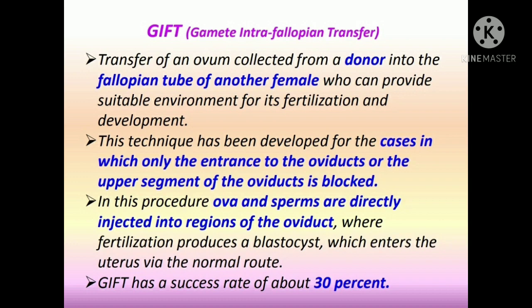This technique, called gamete intrafallopian transfer, has been developed for the cases in which only the entrance to the oviducts or the upper segment of the oviducts is blocked. In this procedure, ova and sperms are directly injected into the regions of the oviduct where fertilization produces a blastocyst, which enters the uterus via the normal route. GIFT has a success rate of about 30%.